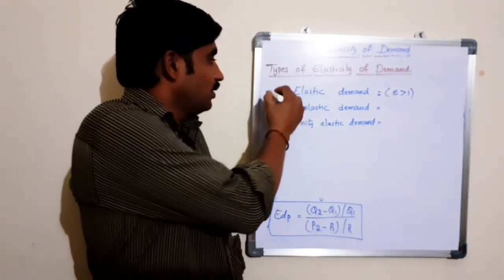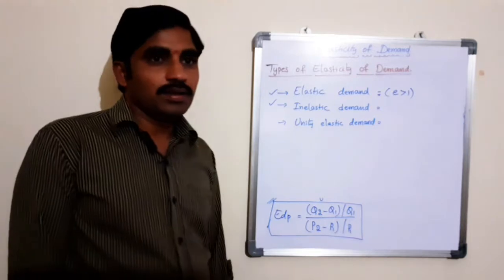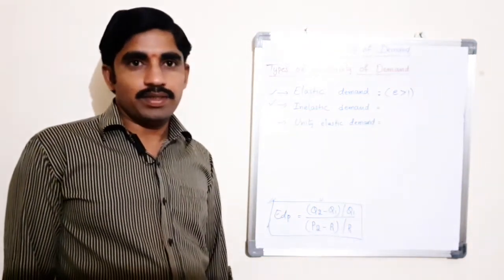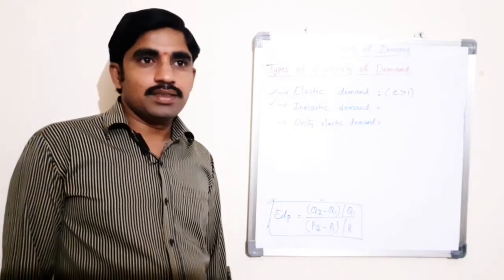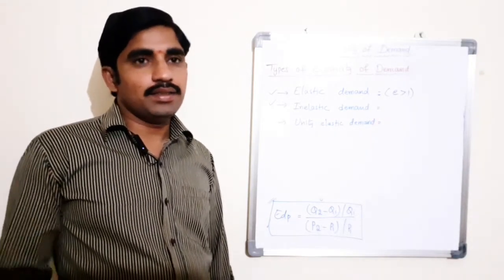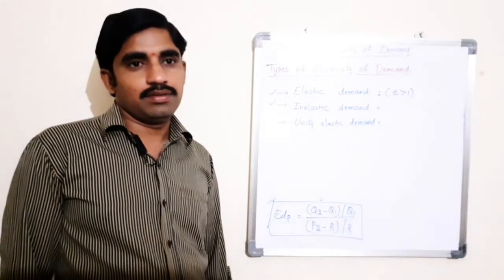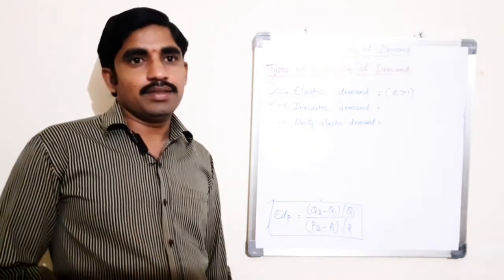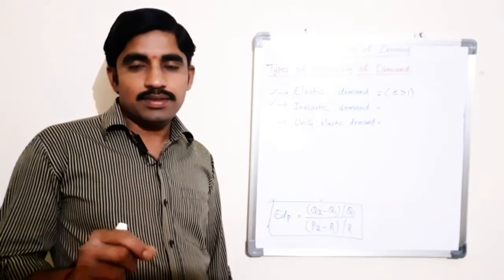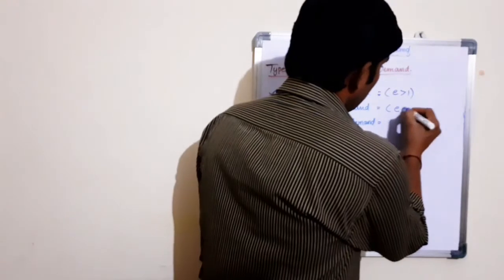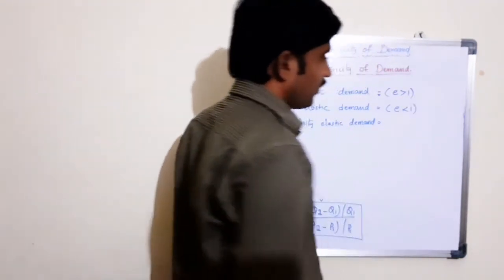Next, inelastic. The demand is said to be inelastic with respect to price when the change in quantity demanded is less than the proportionate change in price. This implies that the elasticity is less than 1. It is denoted as E less than 1.